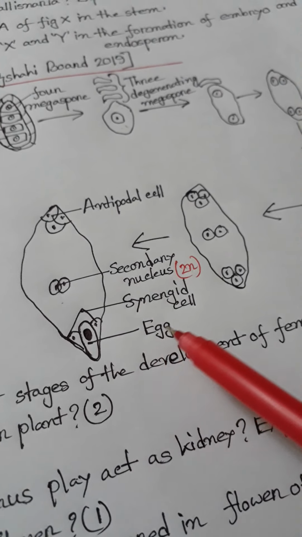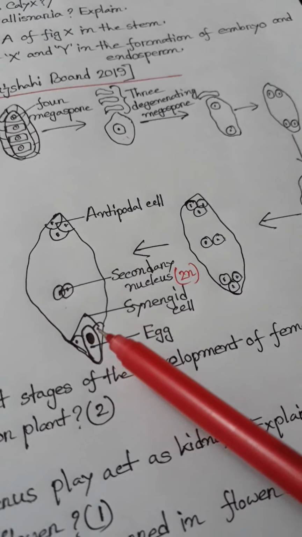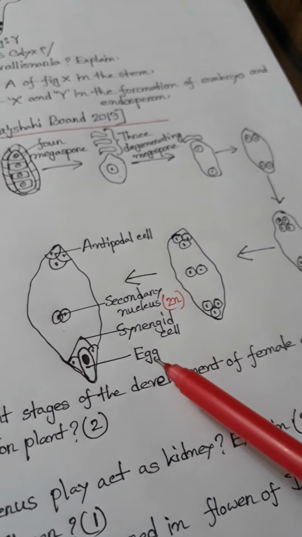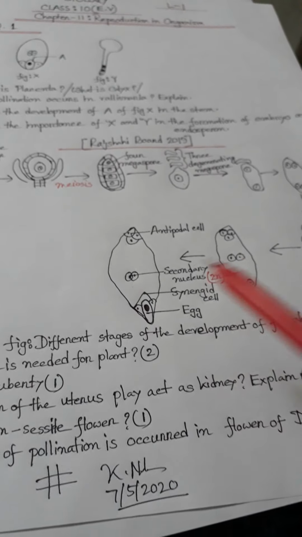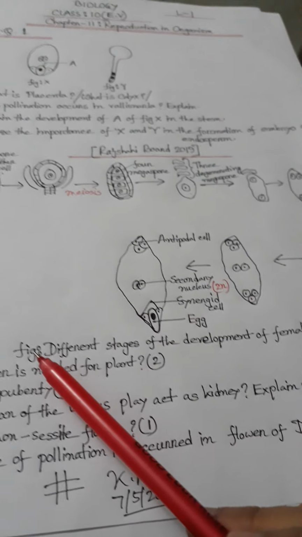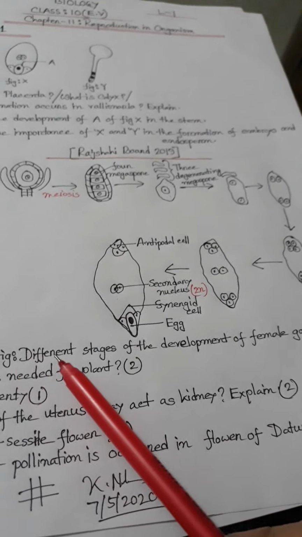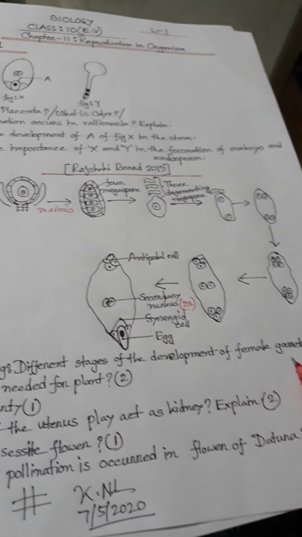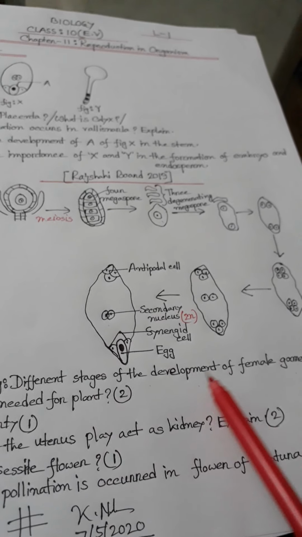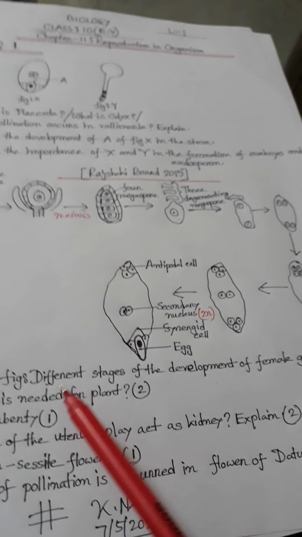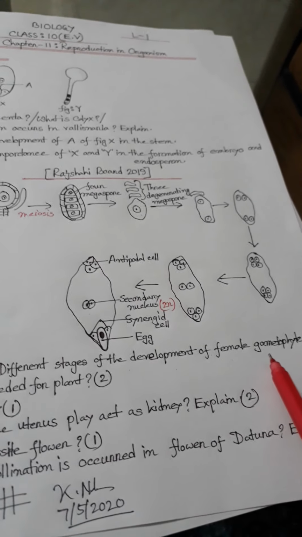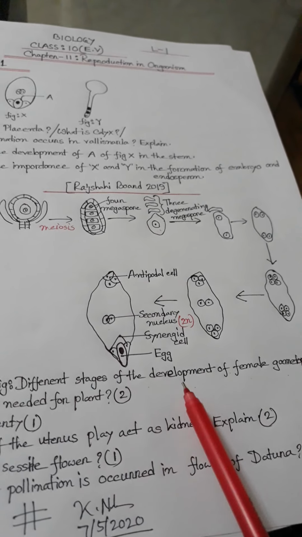That is known as the egg, and beside the egg here two cells are known as synergid cells. Dear students, look at this figure of different stages of the development of female gametophyte, or the stages of egg formation also.